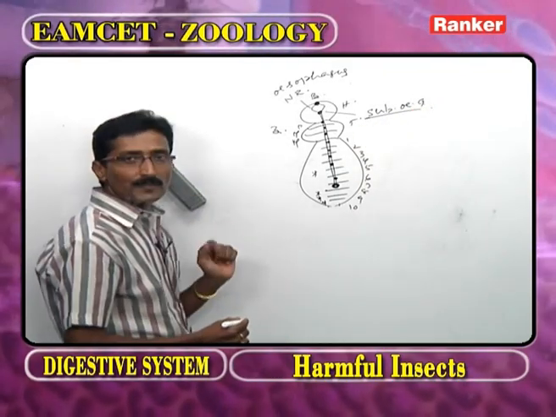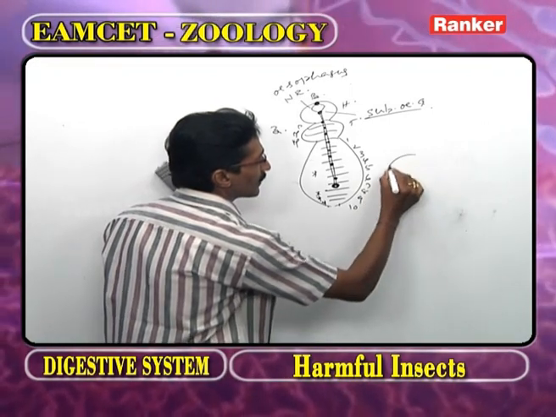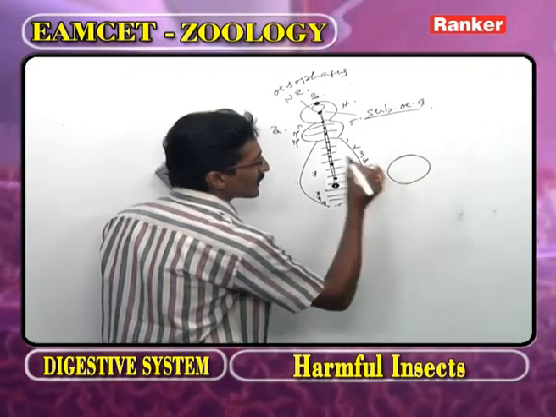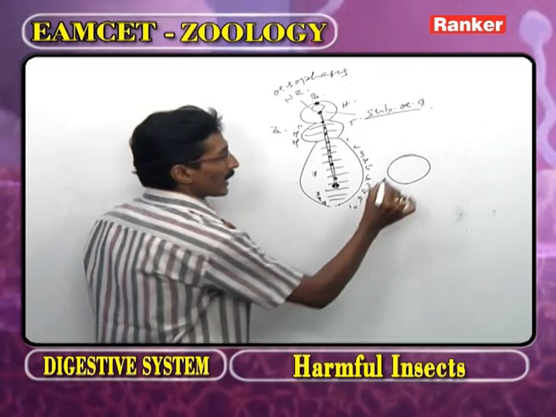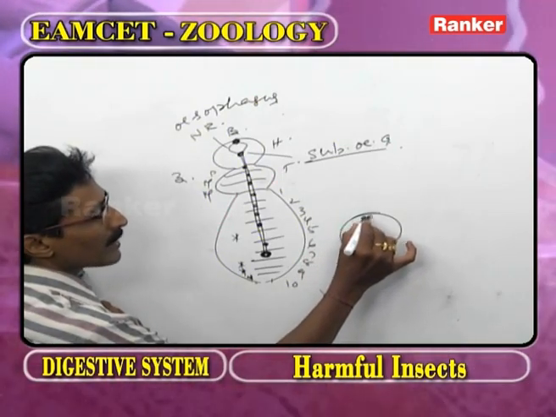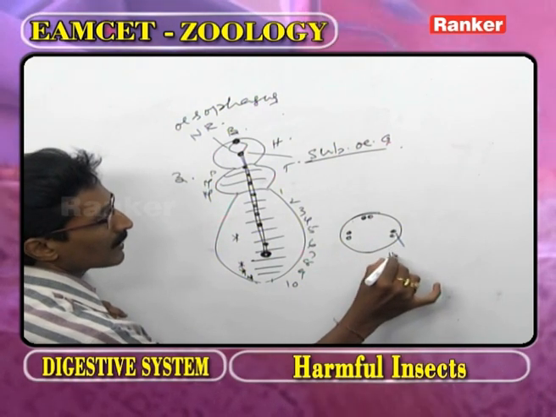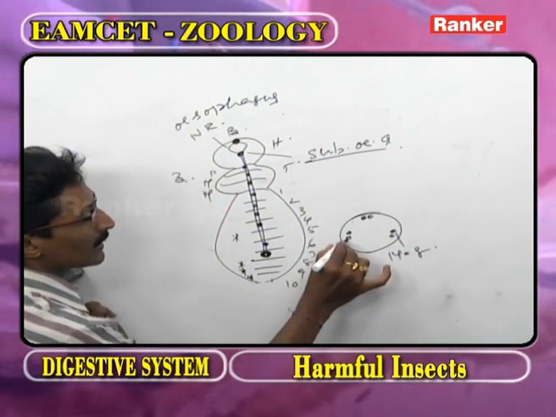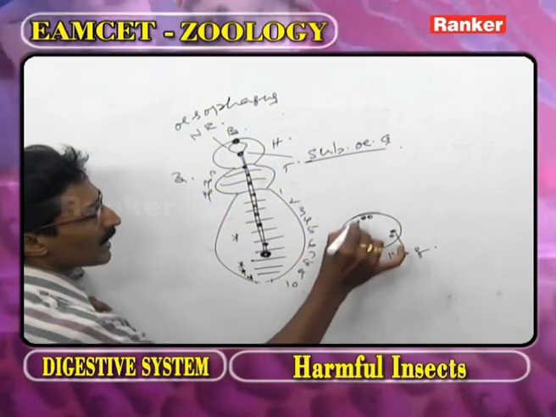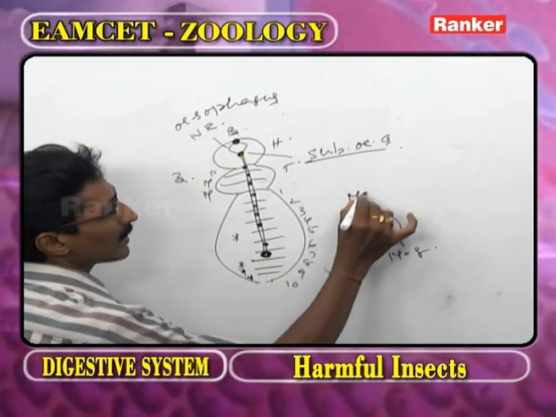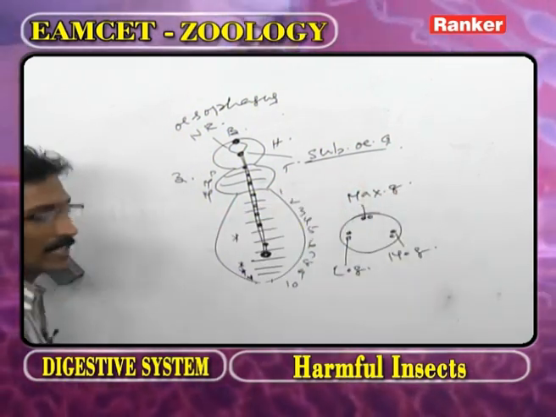Now you have to observe the subesophageal ganglion. It is formed by 3 pairs of ganglia. Now these are called the mandibular ganglia. These are called the labial ganglia. And these are called the maxillary ganglia.